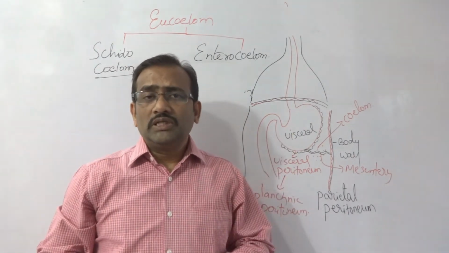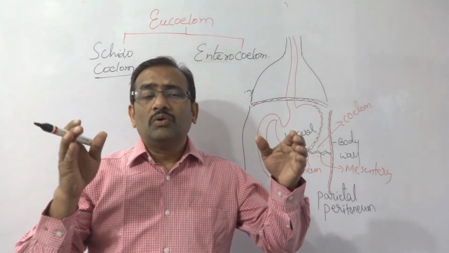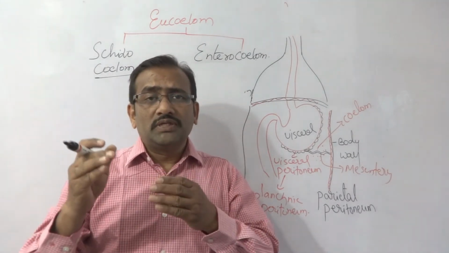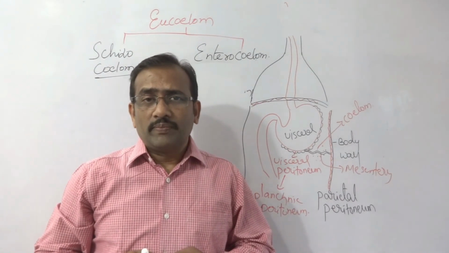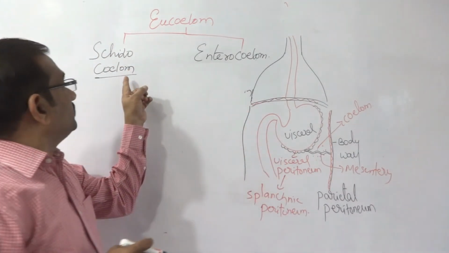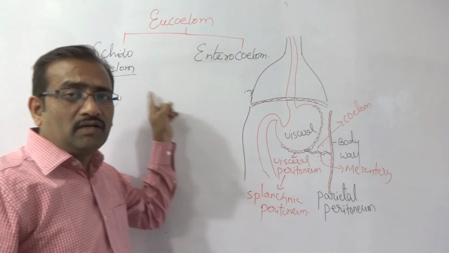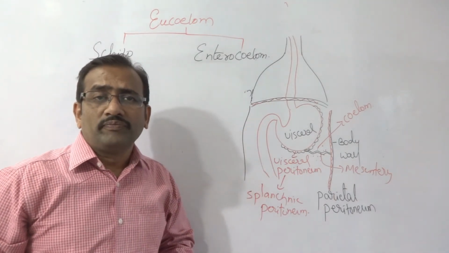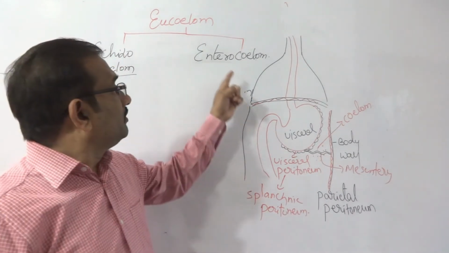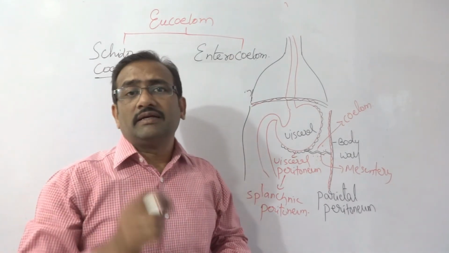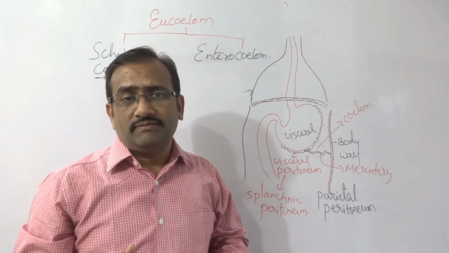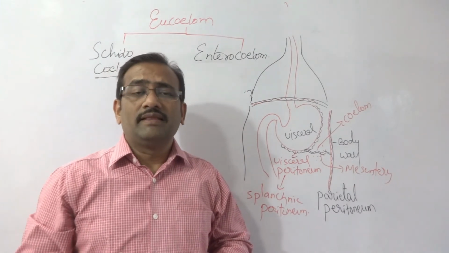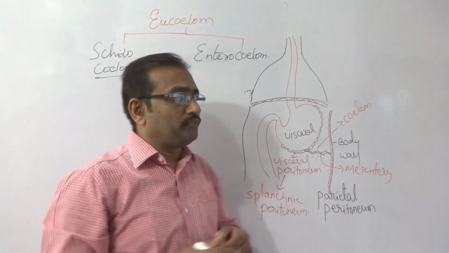This eucoelom is divided into two parts based on how the mesoderm created the coelom. Splitting of the mesoderm and creation of the coelom is called schizocoelom. And enterocoelom: the gut itself produces a coelom by mesodermal cells, that is called enterocoelom.